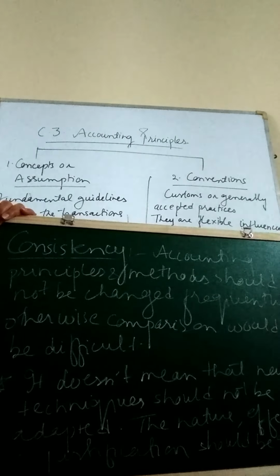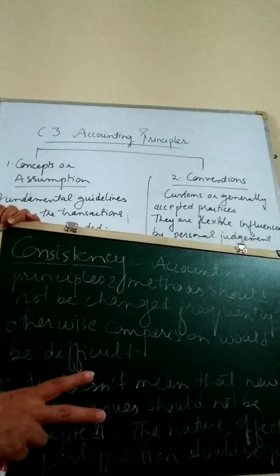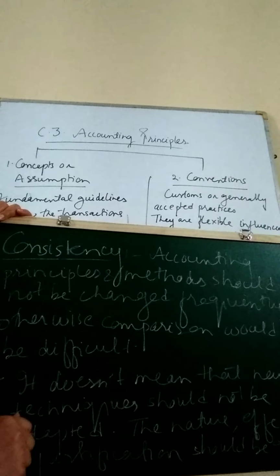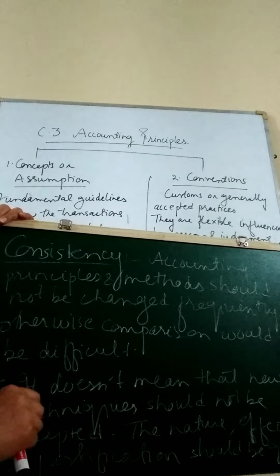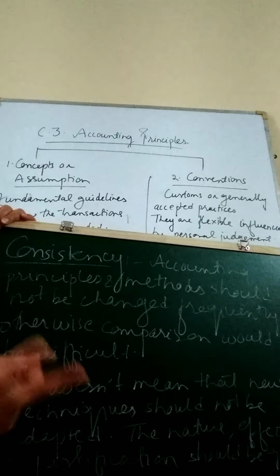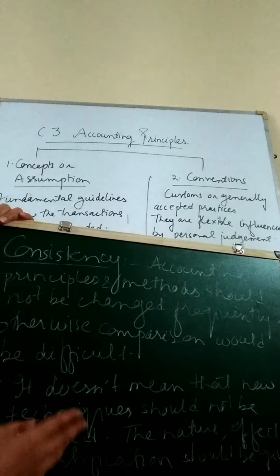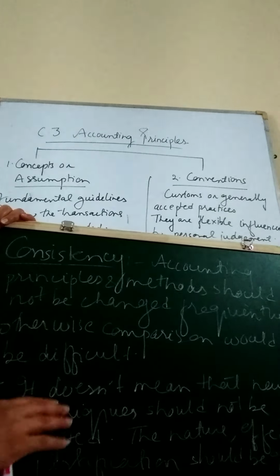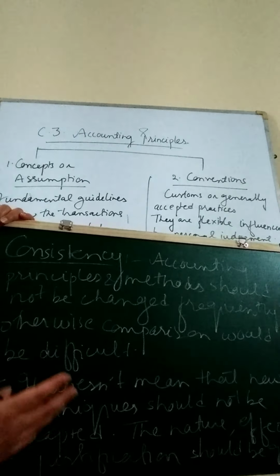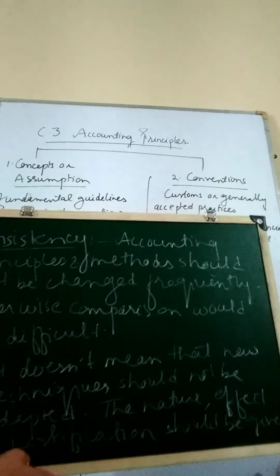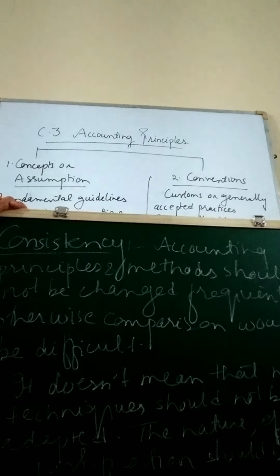For example, if we have two methods of calculating one particular item, say depreciation, one is the straight line method and the other one is the diminishing method. If we use the straight line method in the previous year and this year we change, naturally we cannot compare the two results because both methods are entirely different and they will give different results. So it is very important that the methods and the practices should be consistent, should not be changed frequently, so as to facilitate the comparison between the accounting records. Both types of comparison, it can be intra-firm also, it can be inter-firm also.